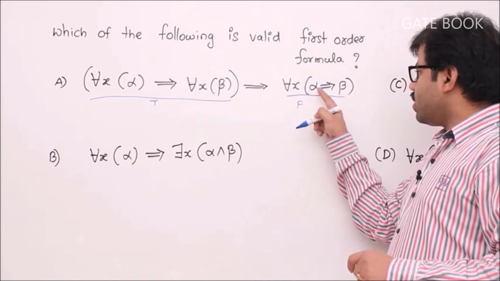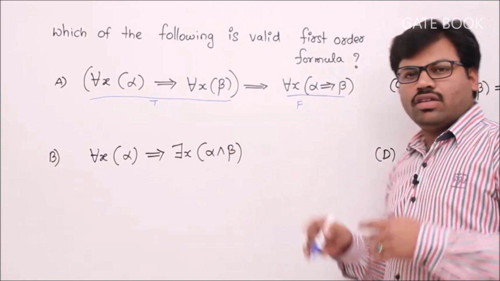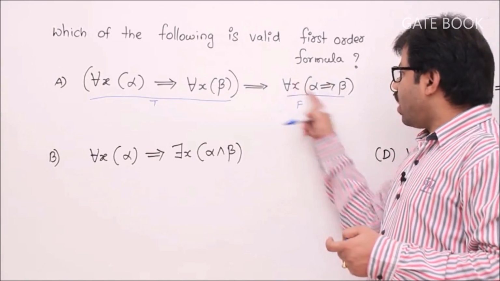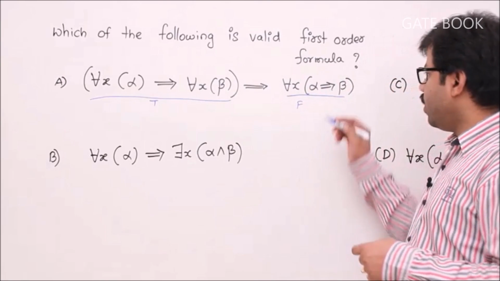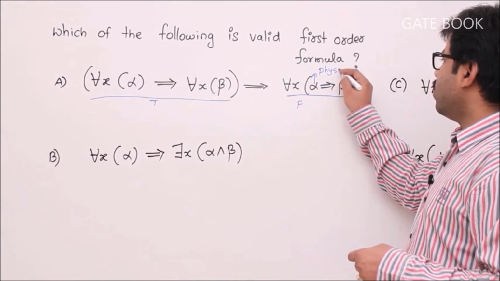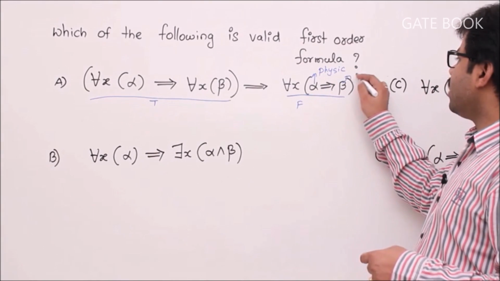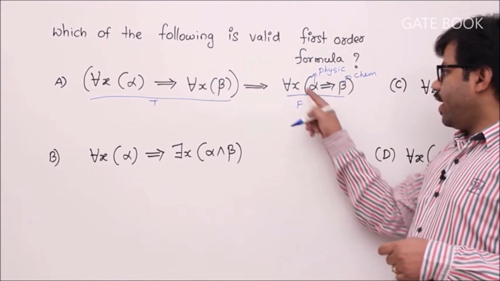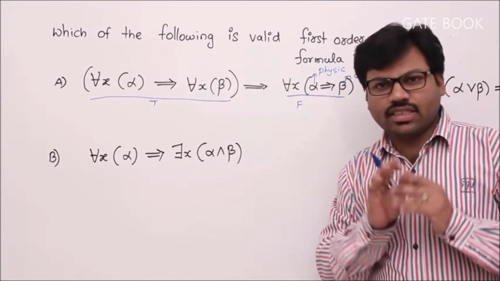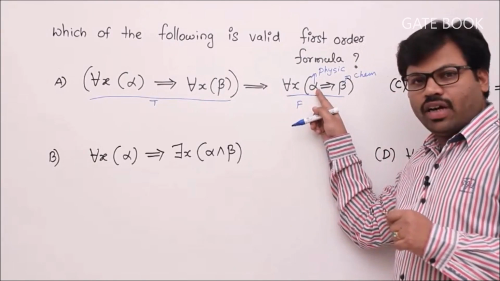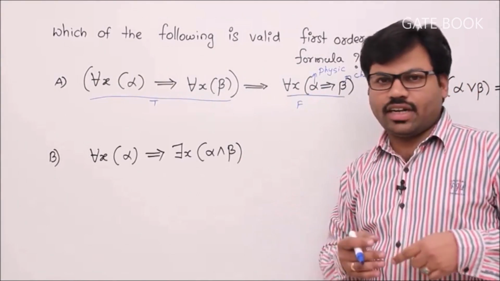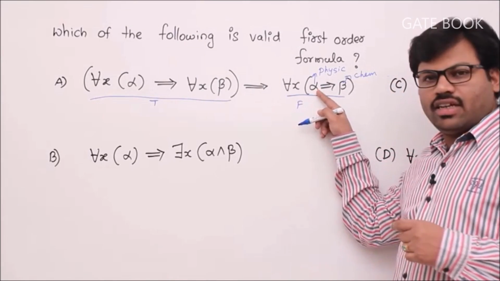For all x, alpha implies beta formula should be false, but it is a formula. How to interpret it? For that I use alpha as physics exam this time, like P of x, and beta as chemistry exam. So x is a student. Some of the students have this doubt: alpha is a formula, but where is x? Usually you will have P of x, Q of x kind of things, right? But x is missing here in the formula.